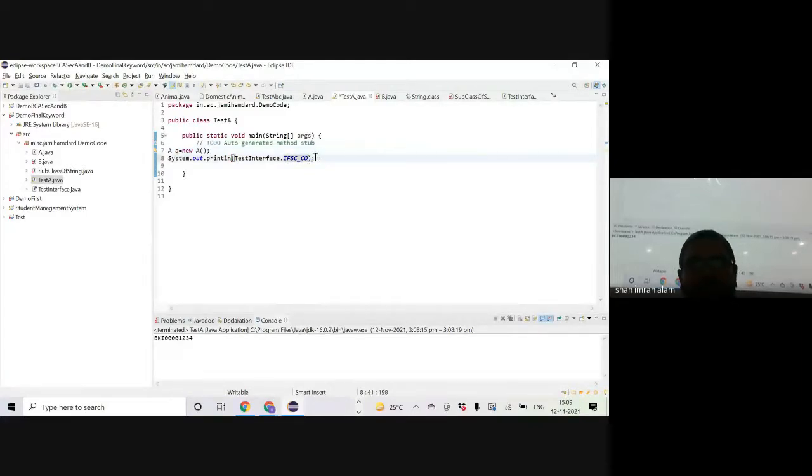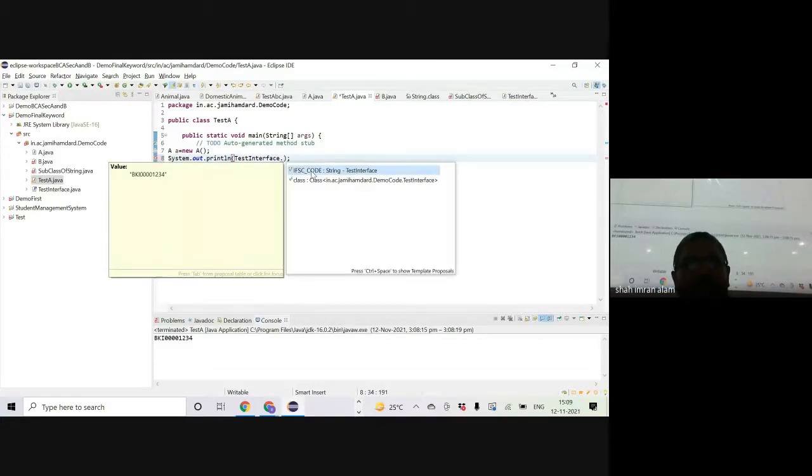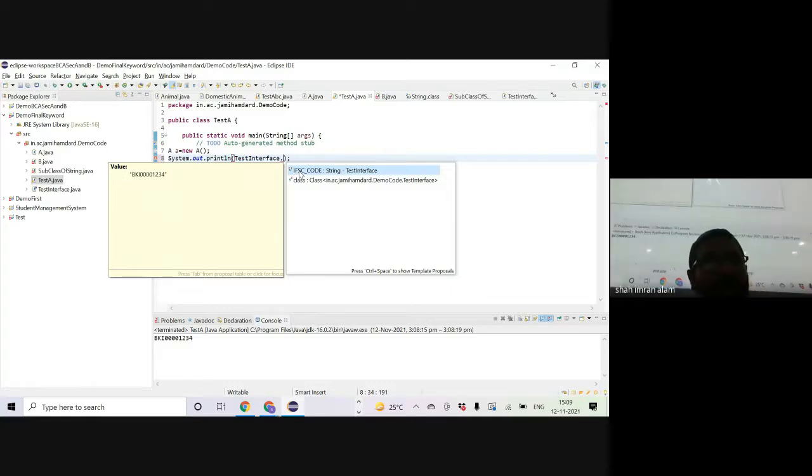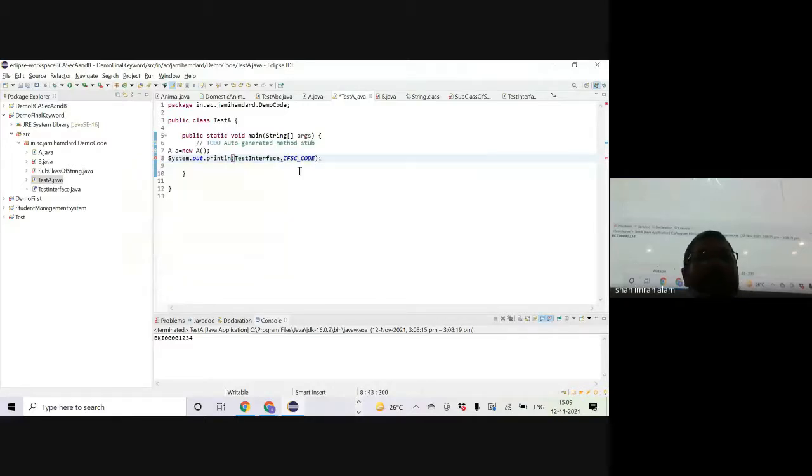So while he writes this test interface and uses control space to see the drop down, he will see the name, which is more meaningful. If I have to pass this value as a parameter to a particular method, then if I try to write the same string, BKI 0000123 4, whatever is there, that is also perfectly valid. But in that case, a typo mistake is very much prone. That means there are chances that we can make a typo mistake, and that will insert a bug if that particular value is not correct. But if I click here, there are no chances for a typo mistake, right?